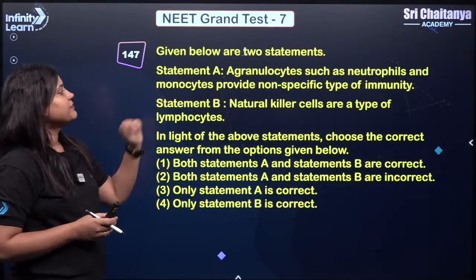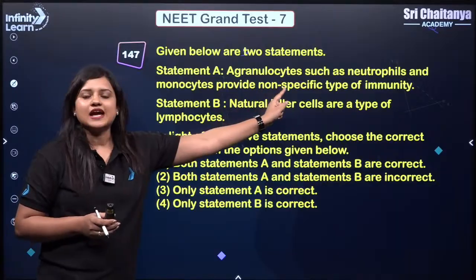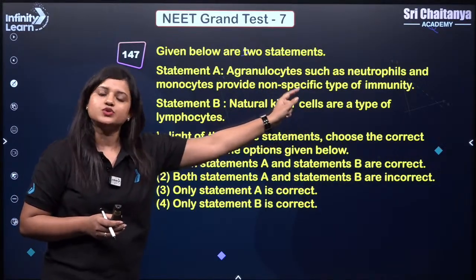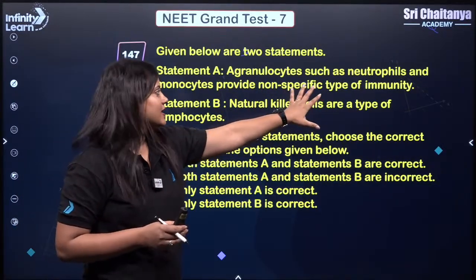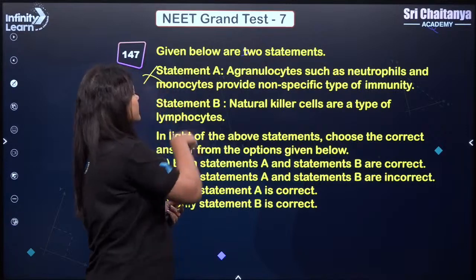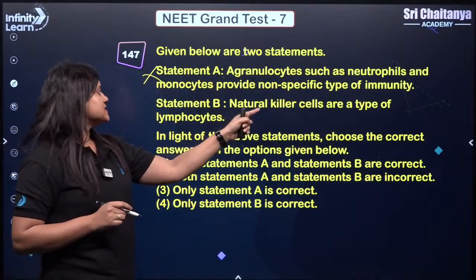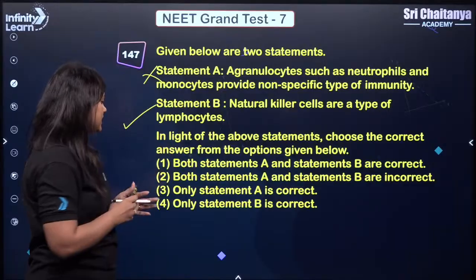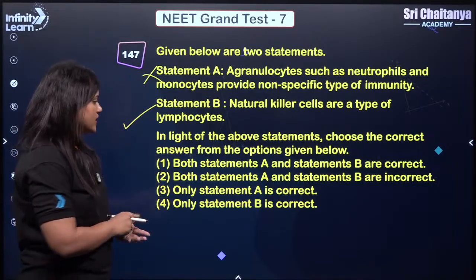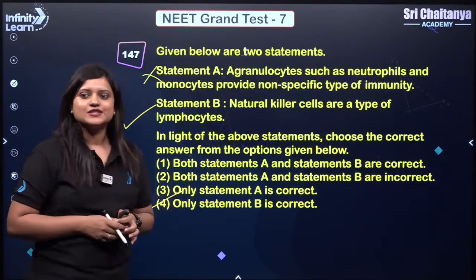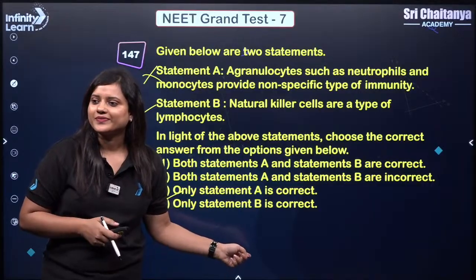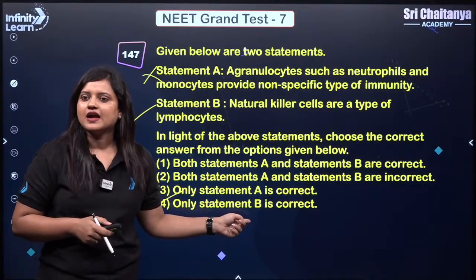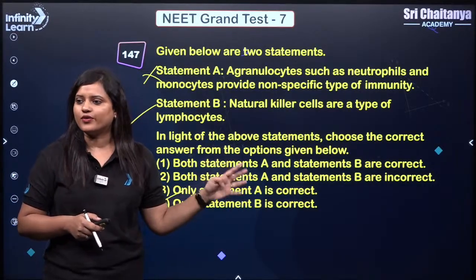Next. Statement A says agranulocytes such as neutrophils. So students, neutrophils are granulocytes, right? So this is wrong. B says natural killer cells are a type of lymphocytes. That is right. So statement A is wrong, but only statement B is correct. So the answer is 4. Okay? Understood? So the answer should be 4.